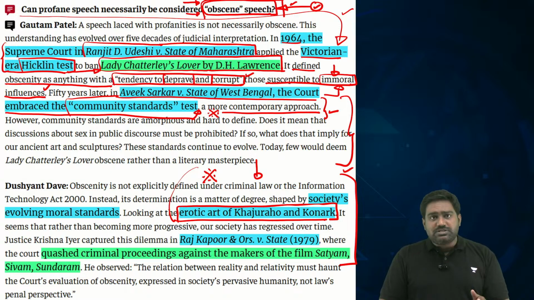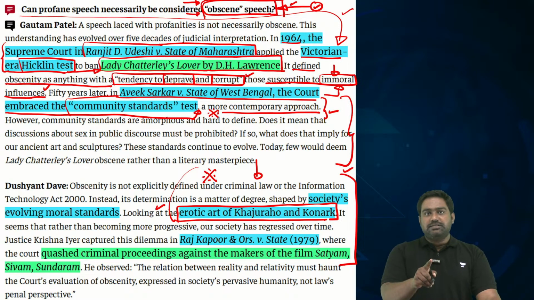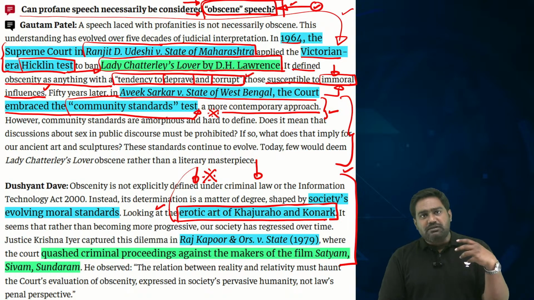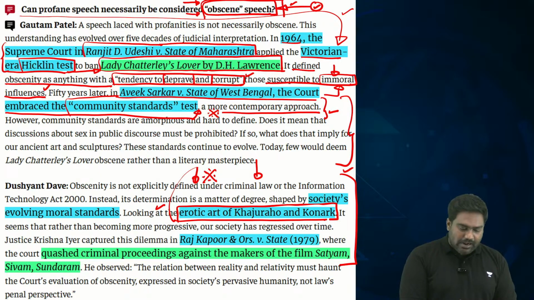It also shows how our social morality has in a way regressed over the centuries. From publicly displaying erotic art in temples at sacred places and worshipping it and revering it, celebrating it, to getting offended just by someone's obscene statements. Look how our society has degenerated and regressed. That is what the experts are bringing out.